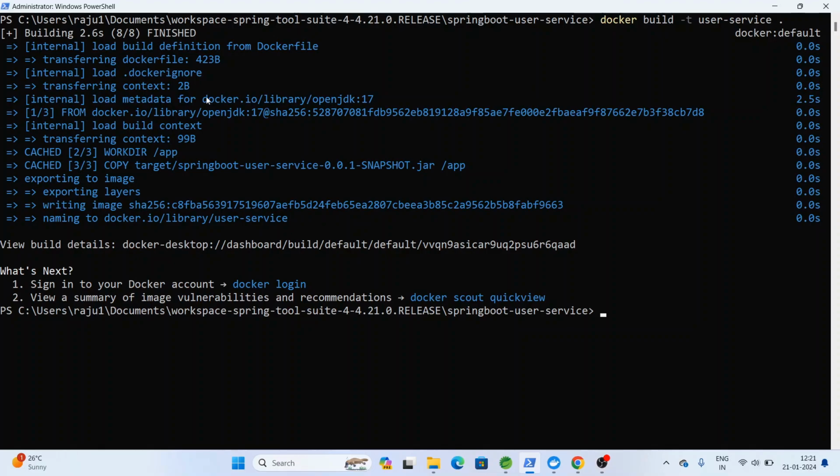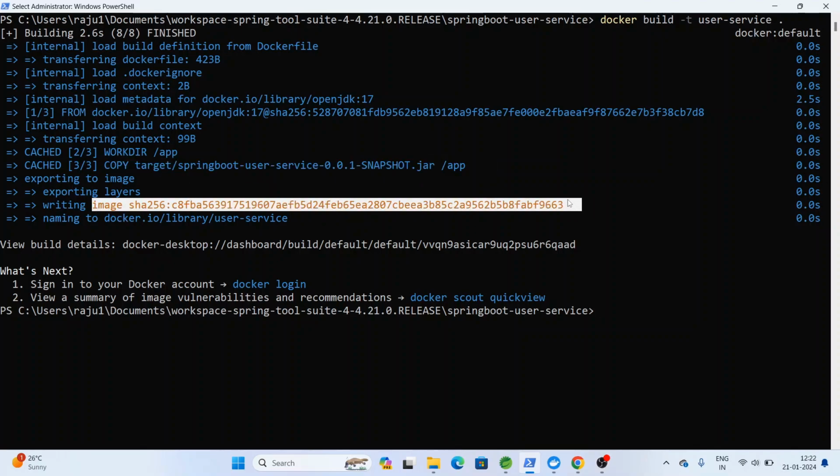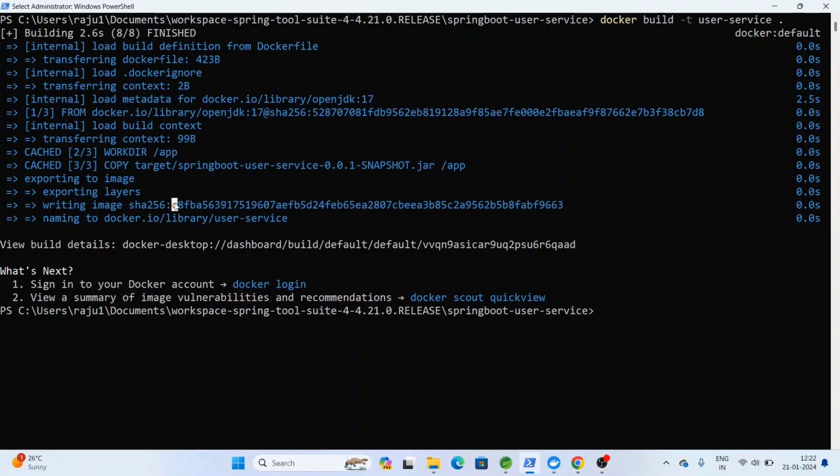So it is building. You can see all the commands, building the definition from the Dockerfile. It reads the file, creates the working directory, copies the jar to this path. So it created an image, with the image ID and all. The image name we have given is user service, right?